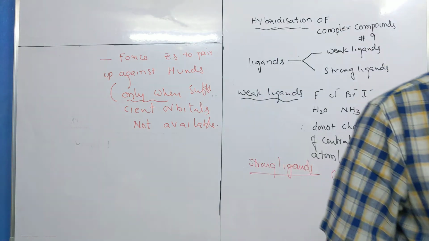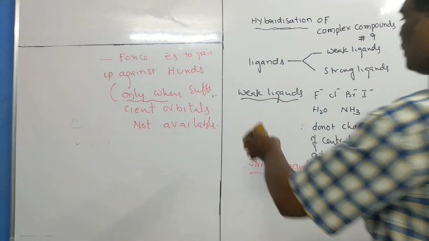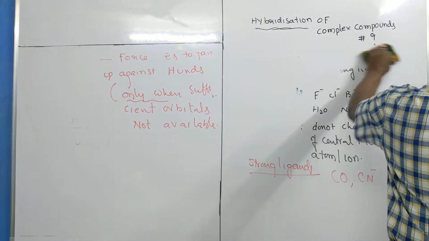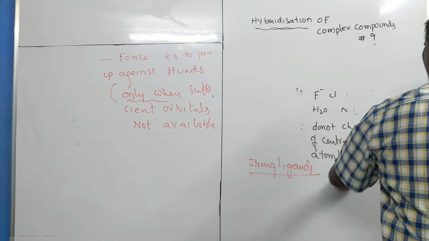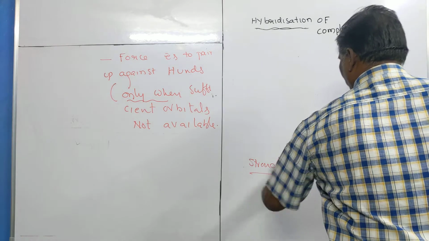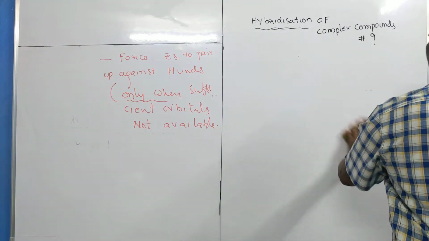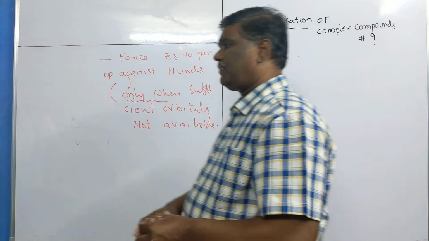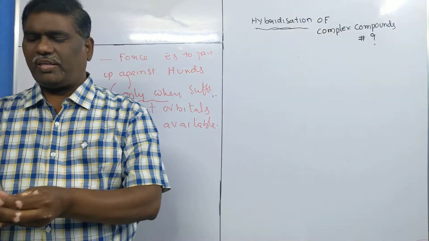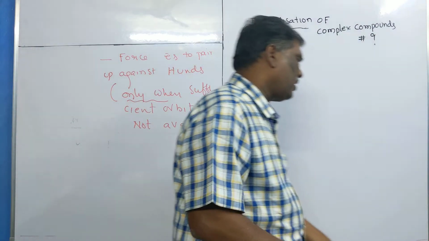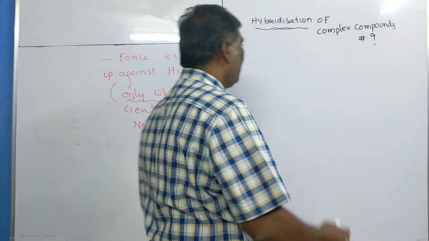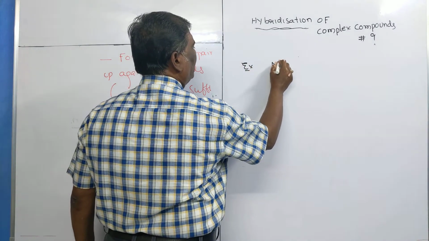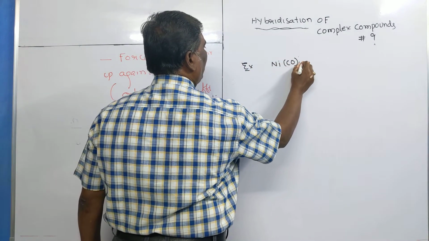Okay. Now this time we are going to find the hybridization. In this one, the first step is to find the oxidation state of central metal atom. Example, we take nickel tetracarbonyl.